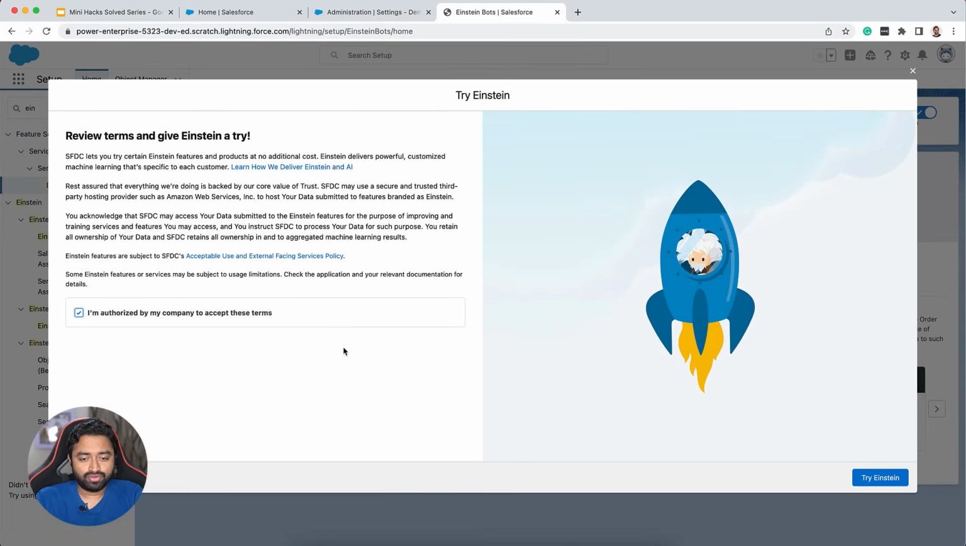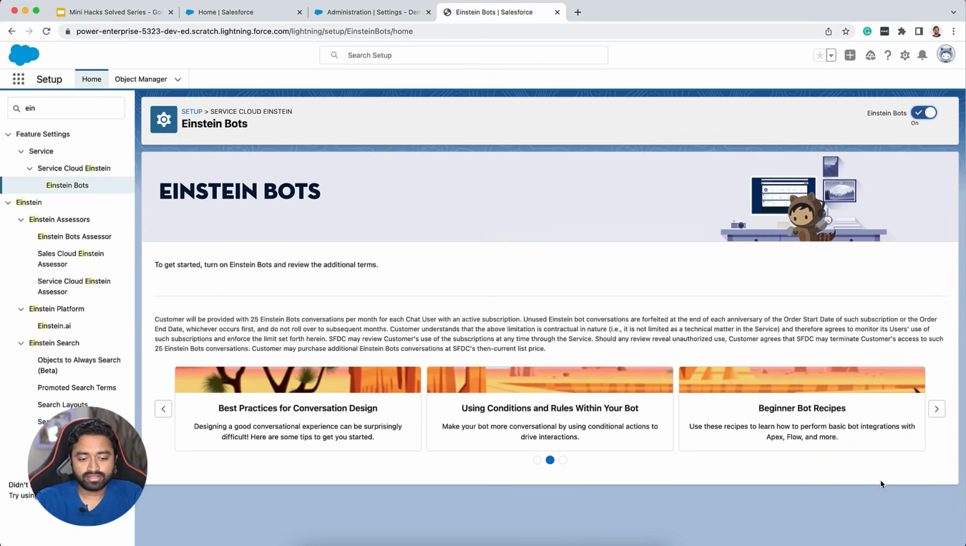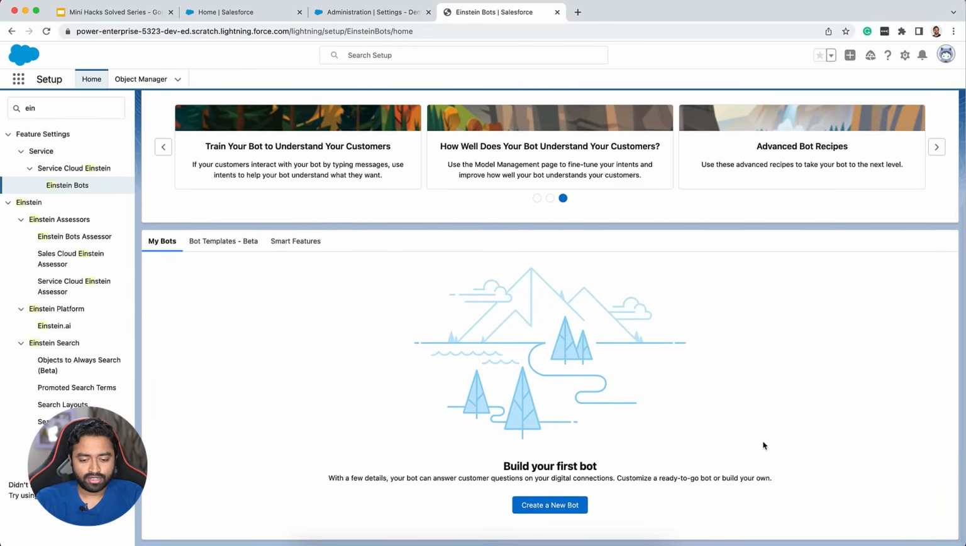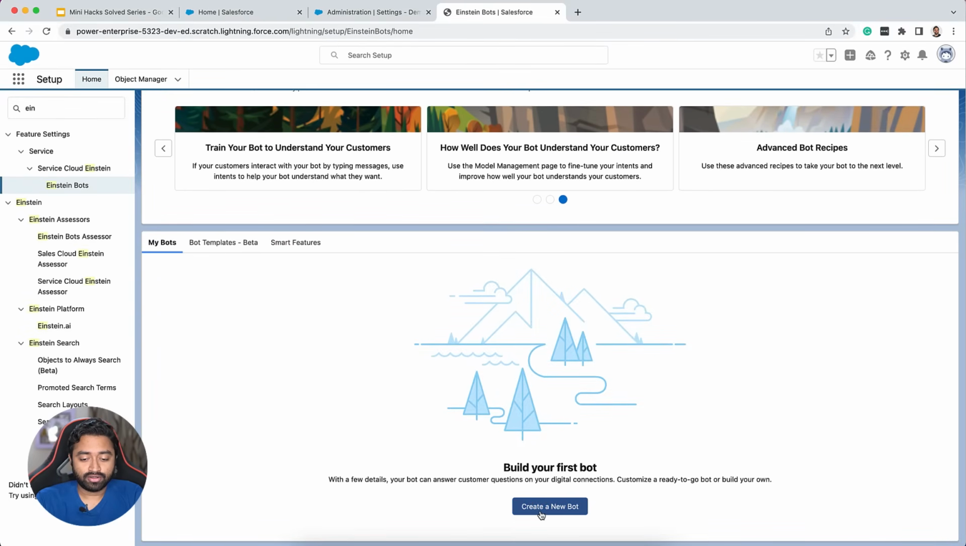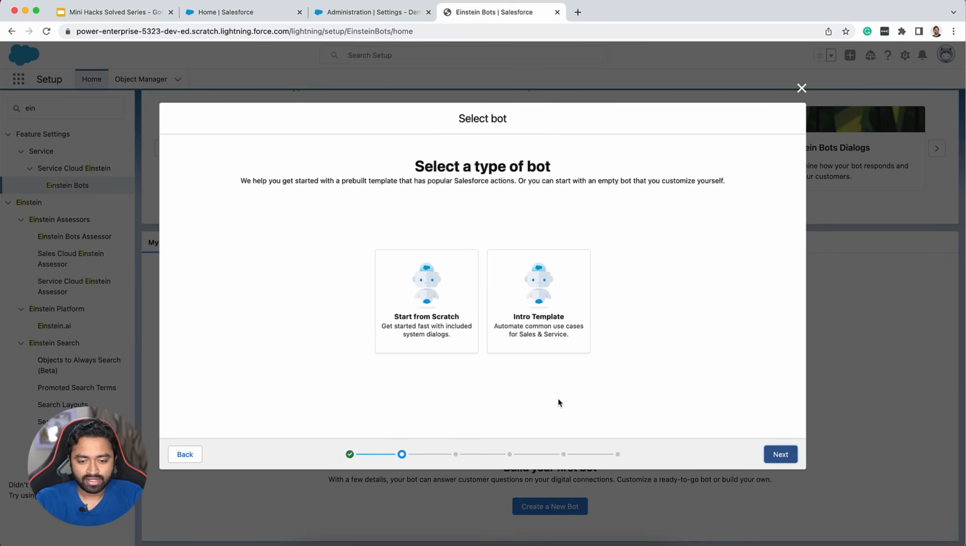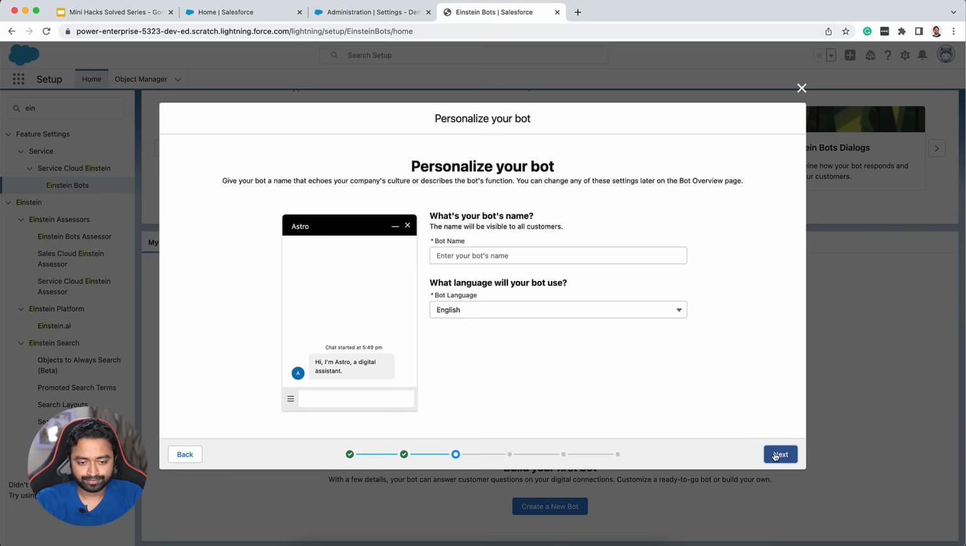It's going to ask you to try out Einstein because Einstein is the one that's going to power the bots. You need to accept the terms and conditions to enable Einstein in your org. So once you do that, Einstein bots is going to be enabled. Now scroll a little bit to the bottom and click on create a new bot. So we need a very simple bot. So let us choose standard bot and click next. Then let's choose start from scratch.